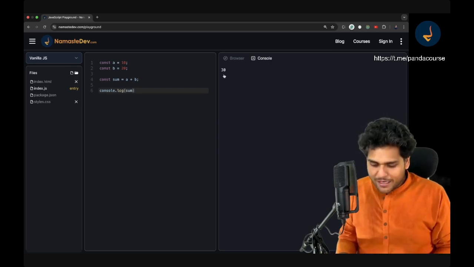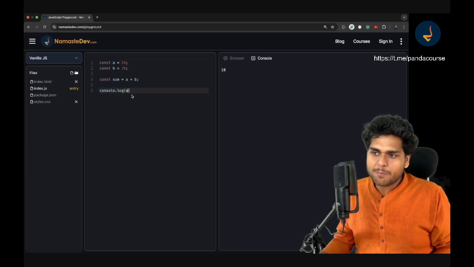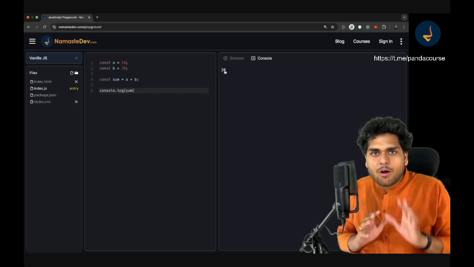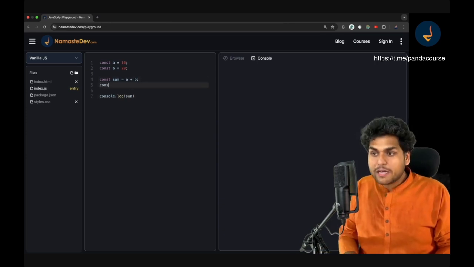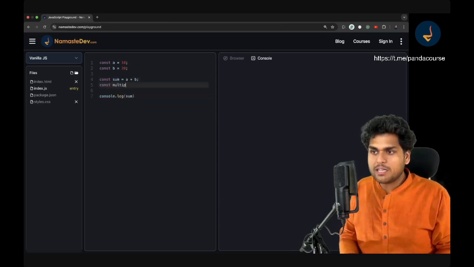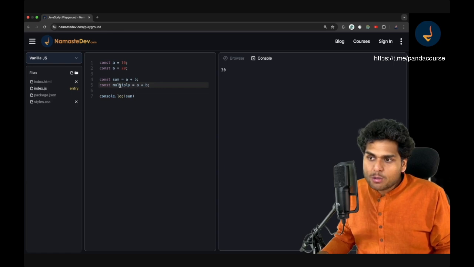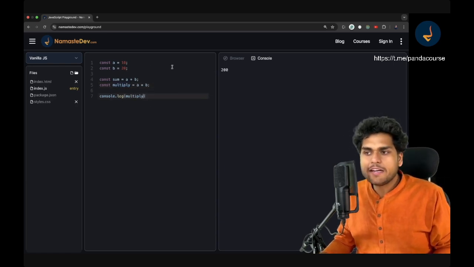Suppose I try to print a, that means it will print the value of a, which is 10. If I print b, it will print 20, right? If I try to print sum over here, it will print 30. Got it? So this is how you calculate. You can do mathematical operations like this. I can also calculate multiplication. Suppose I have a variable, const multiply, and I can say a multiply by b, right? And now if I want to see the result, I can just do console.log multiply. It gives me 200. Why? 20 into 10, it's 200.